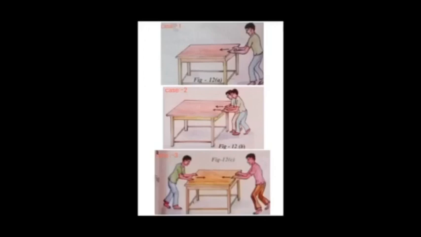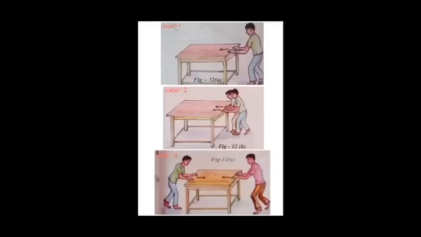Here, what happened in the first case? Only you applied force on the table. In the second case, your friend and you applied the force on the table. The work is easier, as one more person is added with you.